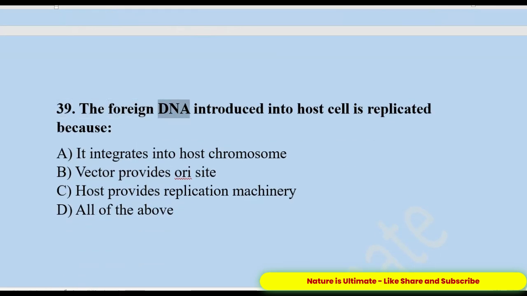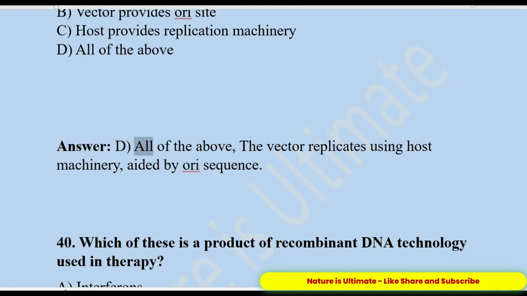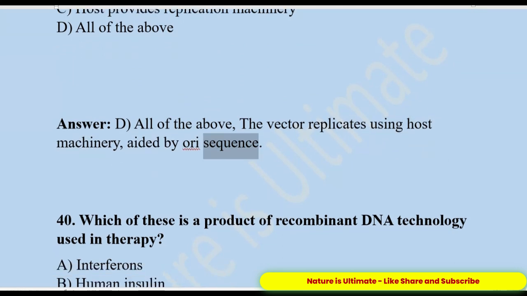39. The foreign DNA introduced into the host cell is replicated because A. It integrates into the host chromosome. B. Vector provides oocyte. C. Host provides replication machinery. D. All of the above. Answer: D. All of the above. The vector replicates using host machinery, aided by the ORI sequence.